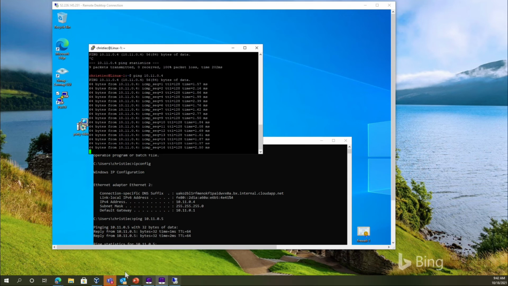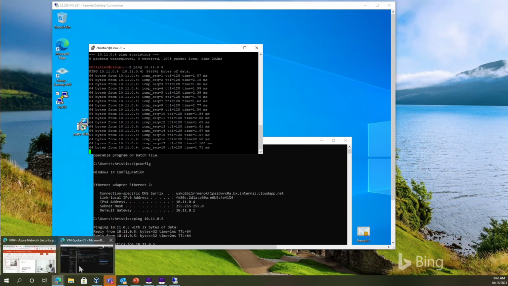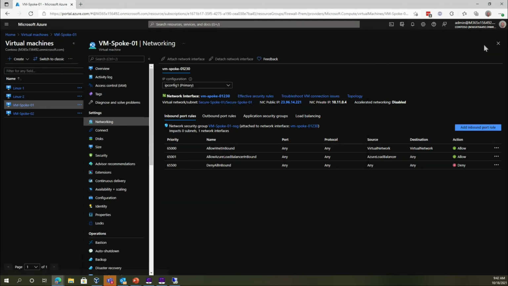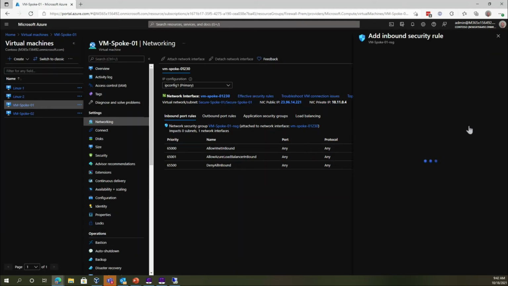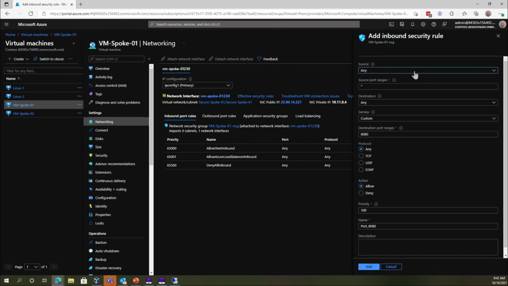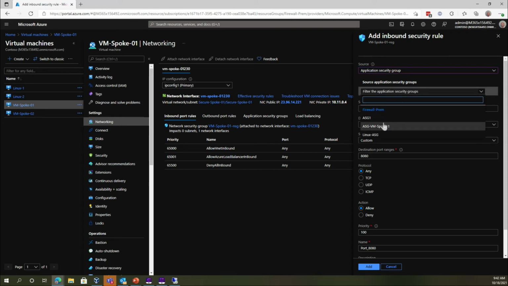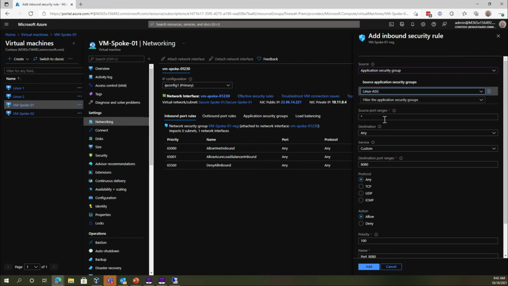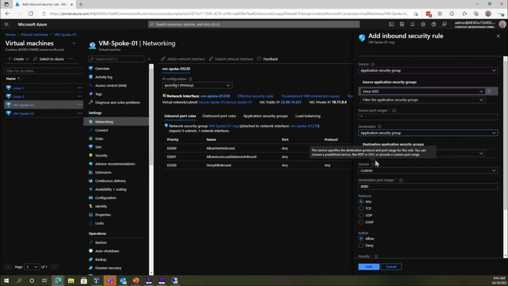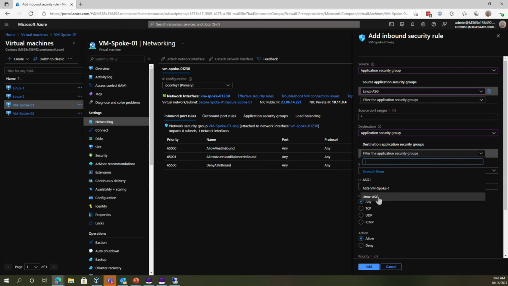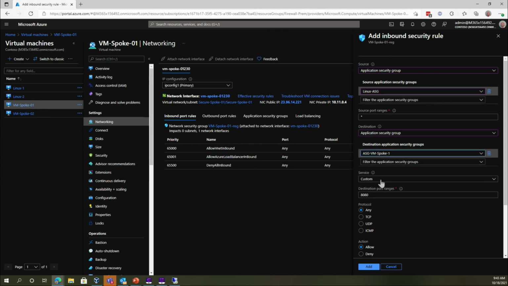So let's go back in there again, and let's add that rule back again. Same rule we added last time. So add inbound rule. We'll do source, application security group, Linux ASG, all of them, destination. We'll make it application security group again. Here we'll do ASG VM spoke 1, service, custom, leave that, destination port, we'll make it star again, deny, we'll